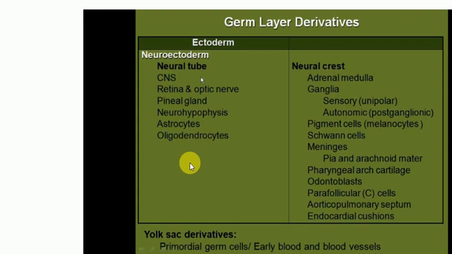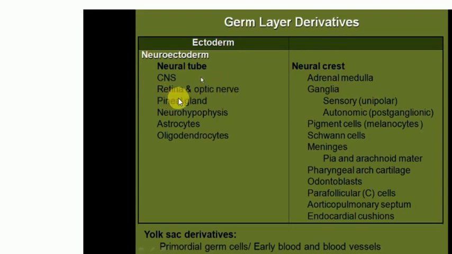So this table summarizes what we've talked about so far. The entire nervous system develops from the ectoderm. The notochord, which develops from the mesoderm, induces the part of the ectoderm just lying above it to form the neural plate. The neural plate forms the neuroectoderm, and the neuroectoderm then divides into the neural tube and the neural crest cells, which are outside the tube. The structures which develop from the tube include the entire central nervous system.